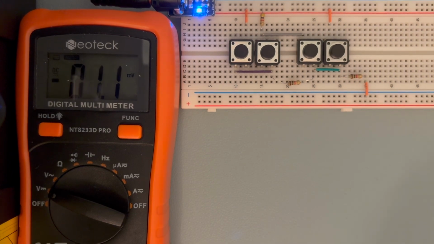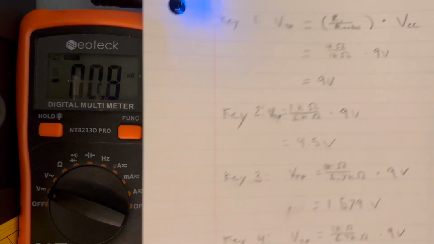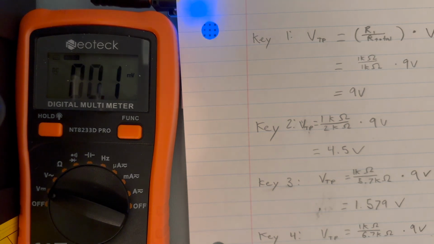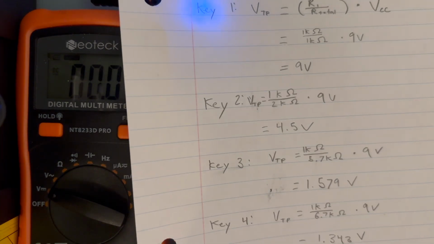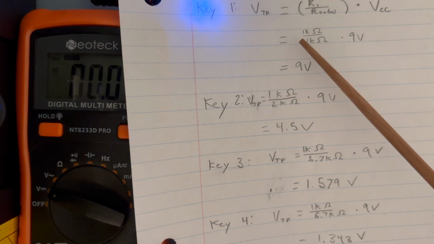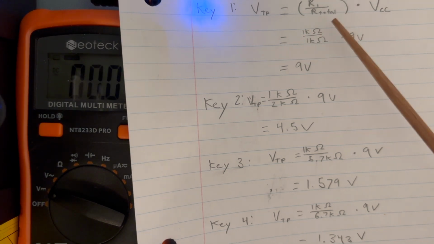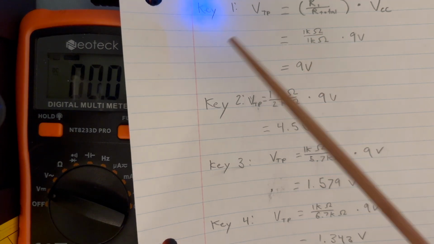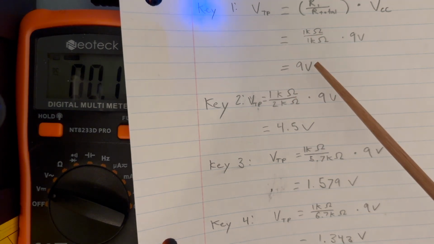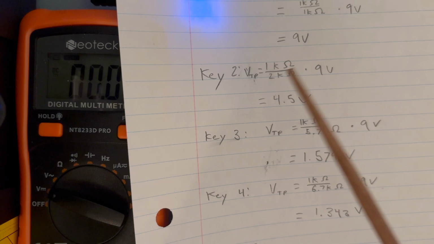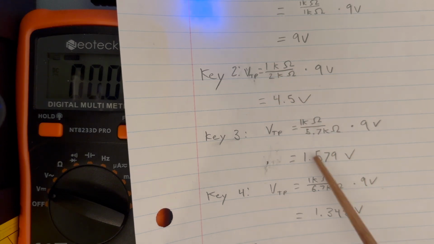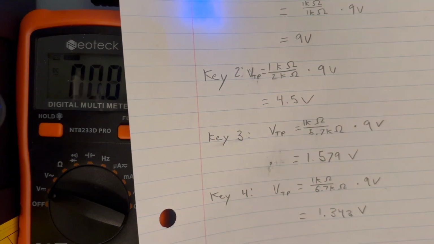Here is a simple voltage division calculation to find the voltage drop for any given resistor. In this case, we're using the 1K ohm resistor at the end. Here you can see that when key 1 is pressed, you have 9 volts for voltage drop, key 2, 4.5 volts, key 3, 1.579, and key 4, 1.343.